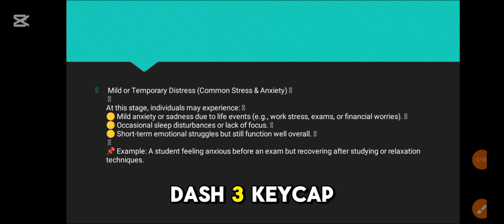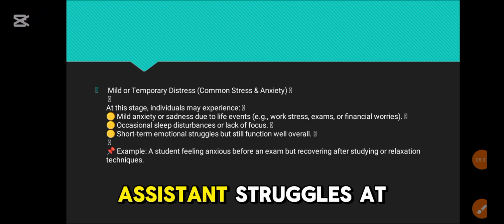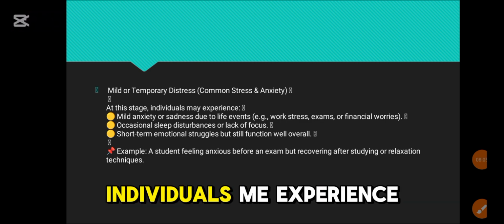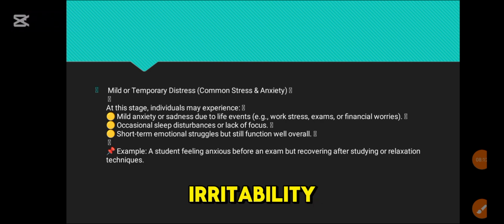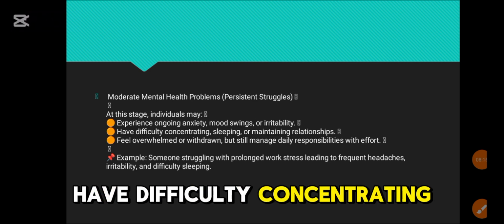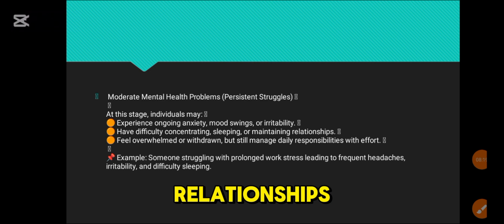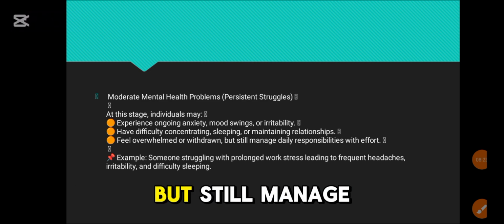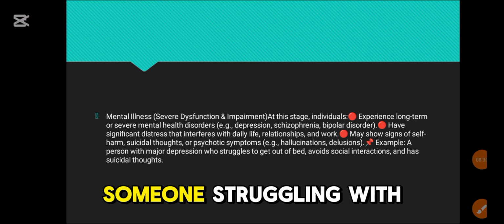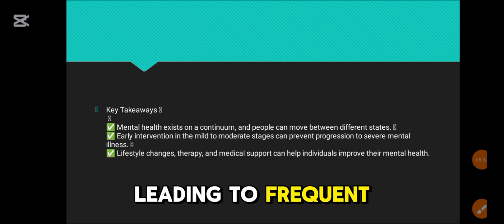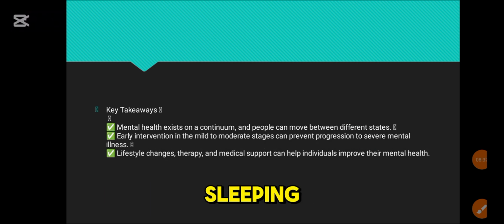3. Moderate mental health problems, persistent struggles. At this stage, individuals may experience ongoing anxiety, mood swings, or irritability. They have difficulty concentrating, sleeping, or maintaining relationships. They feel overwhelmed or withdrawn, but still manage daily responsibilities with effort. Example: someone struggling with prolonged work stress leading to frequent headaches, irritability, and difficulty sleeping.